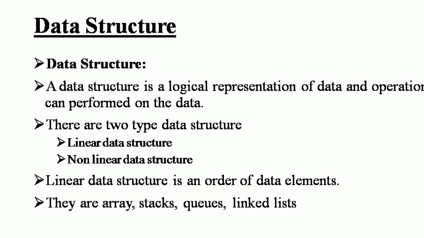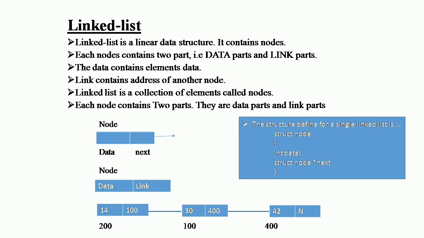You can see the small diagram, that is a node. In the node, the left side is the data and the right side is the next. After next, it connects to another node. In the first left-side box you have the data, and in the right-side box you have the link, as in the second diagram.